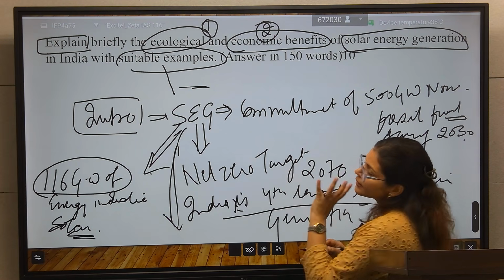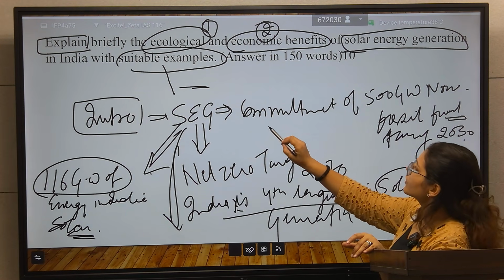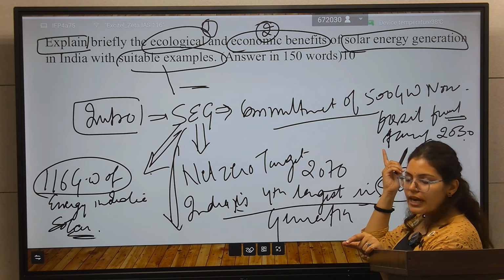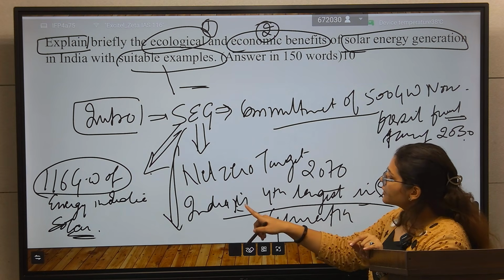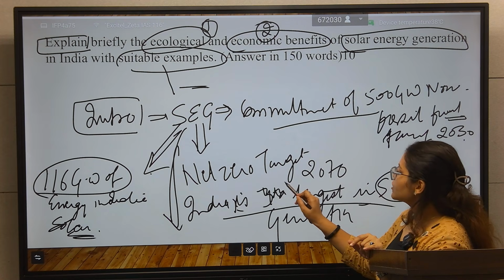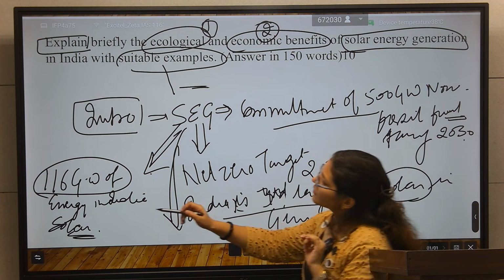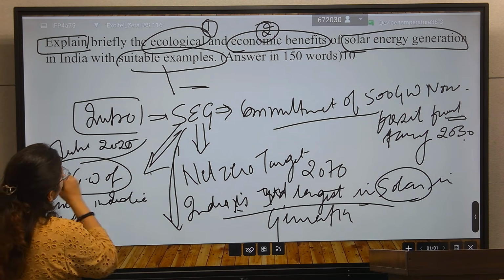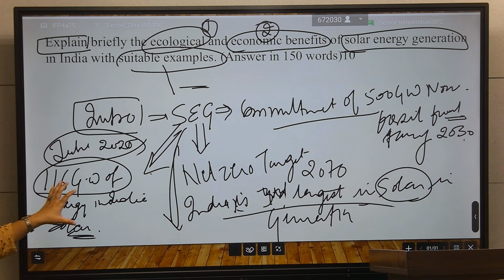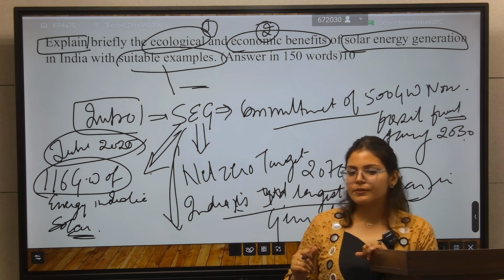So in this way, in the intro, either connect solar energy generation with the 500 gigawatt target, or with the net zero target of 2070, or with India being maybe the third largest in solar generation. The data is as of June 2025: till June 2025 we obtain 116 gigawatt of energy from solar.